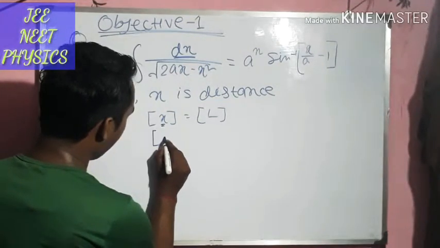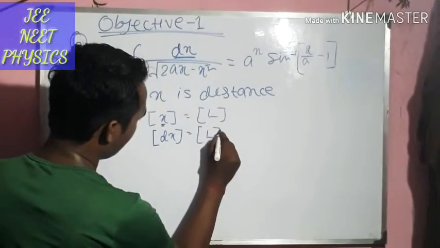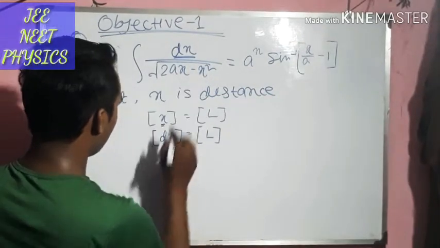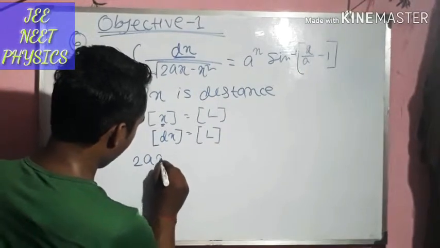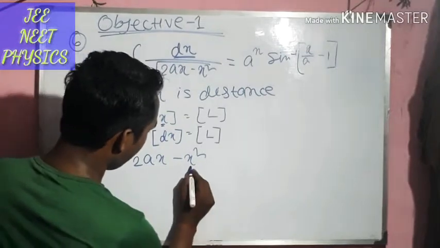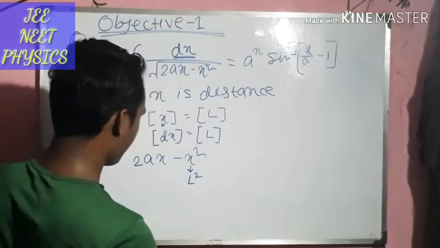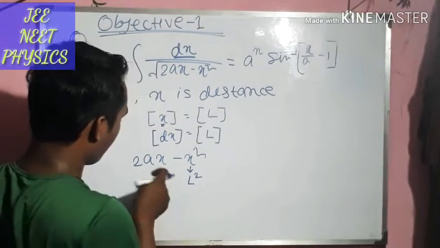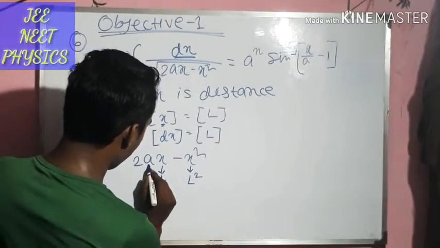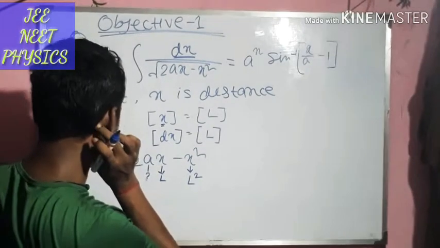So dimension of dx is also L. Look at this physical quantity, 2ax minus x square. As x is length, dimension of x square is L square. Here the dimension of x is L. Dimension of a we don't know, and dimension of 2 is nothing.